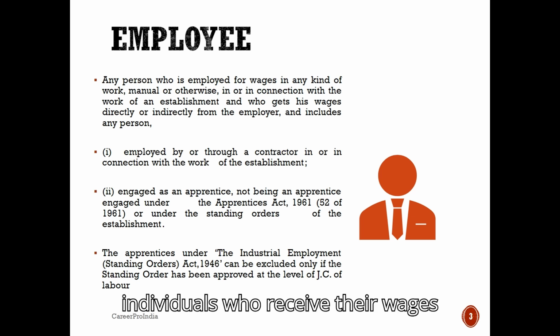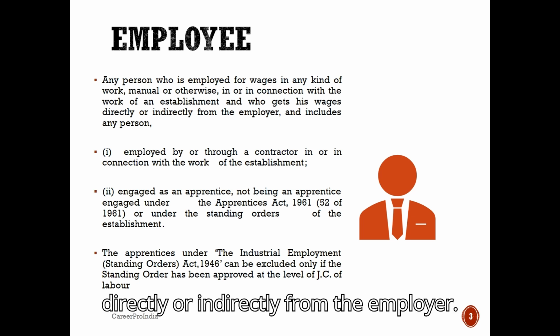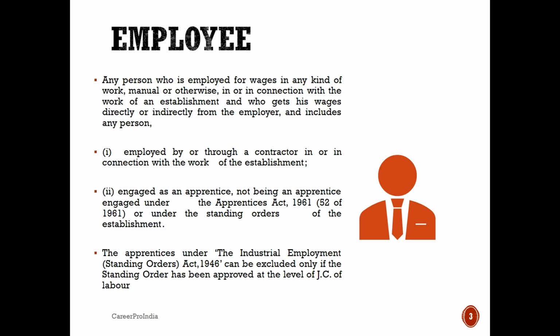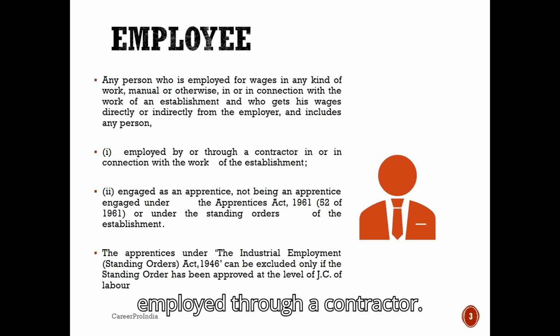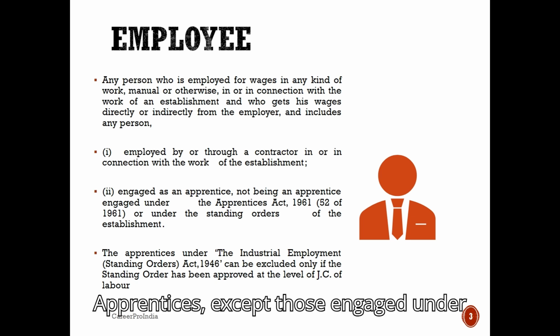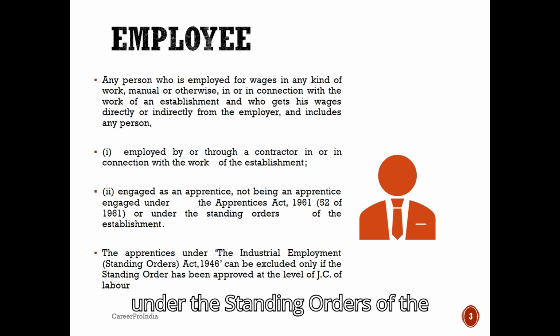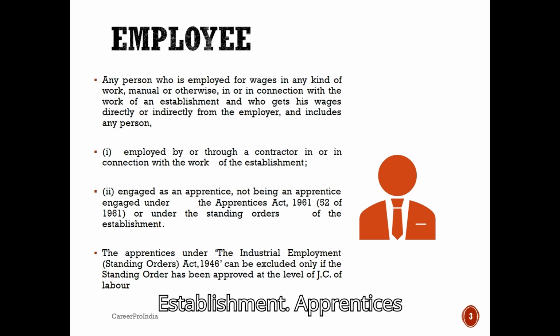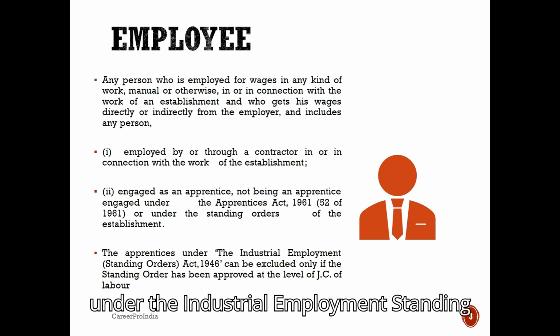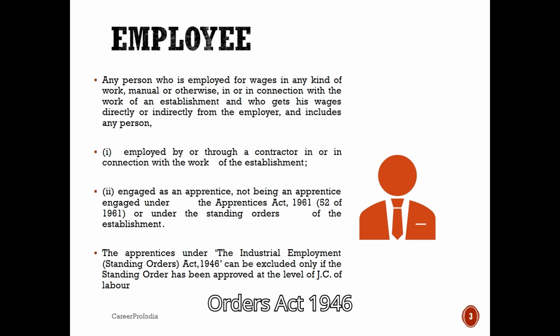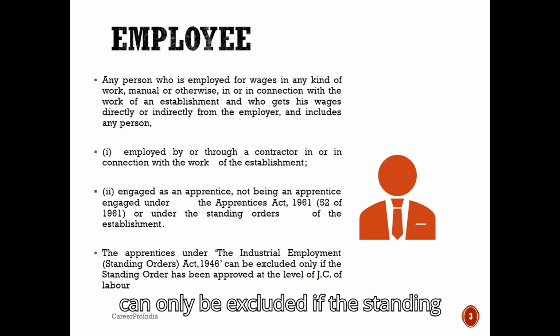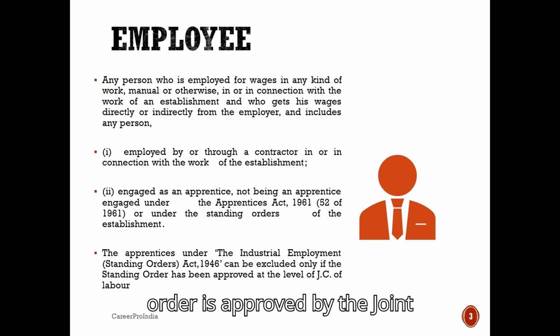This includes individuals who receive their wages directly or indirectly from the employer. It also applies to those employed through a contractor, and apprentices, except those engaged under the Apprentices Act of 1961 or under the standing orders of the establishment. Apprentices under the Industrial Employment Standing Orders Act 1946 can only be excluded if the standing order is approved by the Joint Commissioner of Labour.